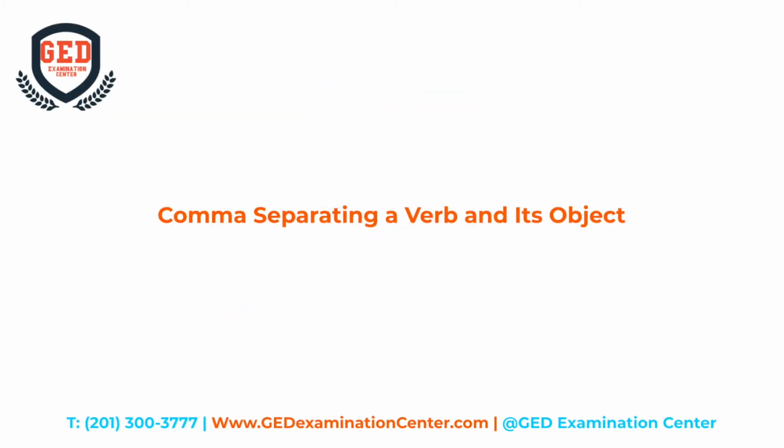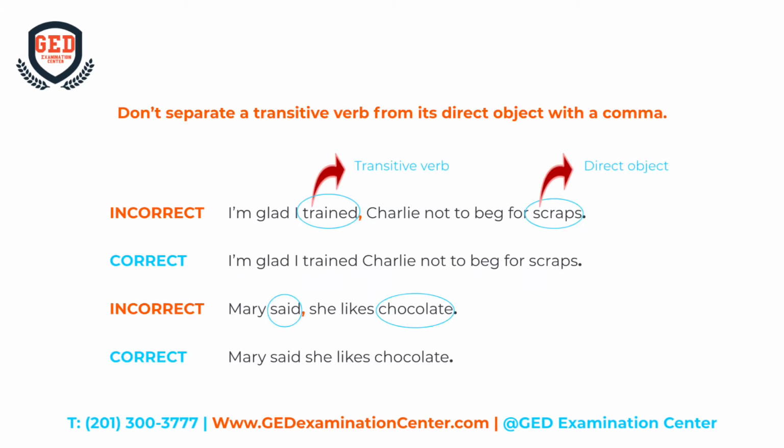Comma separating a verb and its object. Don't separate a transitive verb from its direct object with a comma. Here are some examples. "I'm glad I trained, Charlie not to beg for scraps." This is incorrect. The correct way is, "I'm glad I trained Charlie not to beg for scraps."